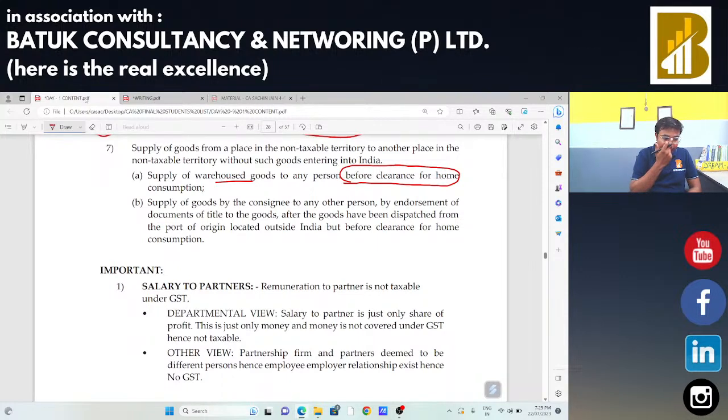Pratik ji, we are going to discuss the independent director sitting fees and all that in our today's session itself. Okay, so just wait, the concept of RCM we are going to discuss on that also.